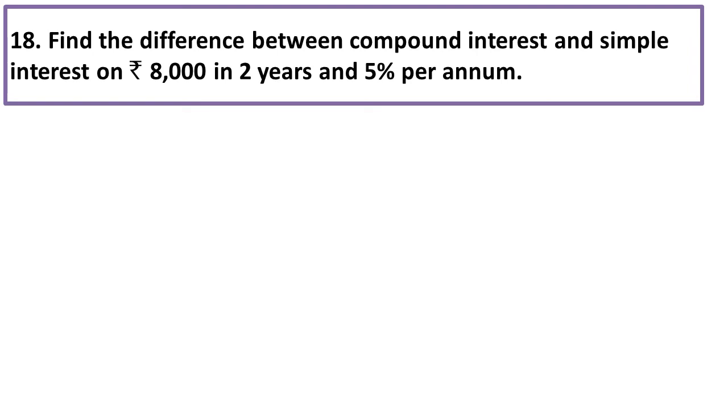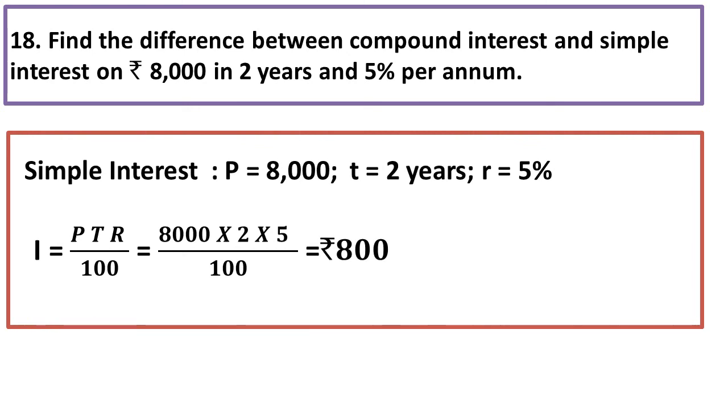Question number 18. Find the difference between compound interest and simple interest on rupees 8,000 in 2 years at 5% per annum. In the first step, let us calculate the simple interest. Principal is 8,000, term is 2 years and R is 5%. So use the formula I is equal to PTR by 100. Hence the simple interest is equal to rupees 800. Mark it as result number 1.